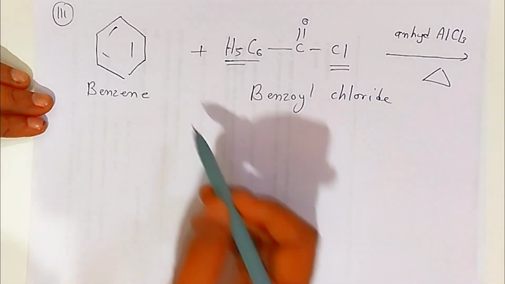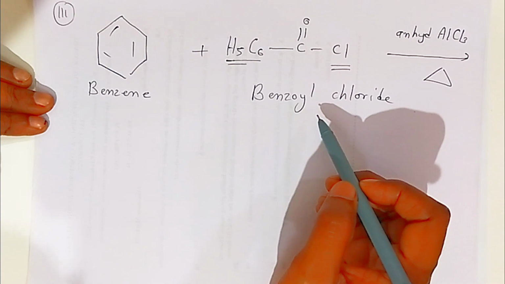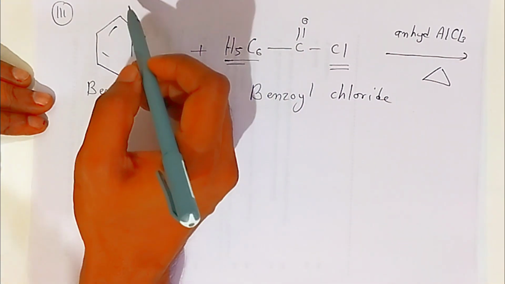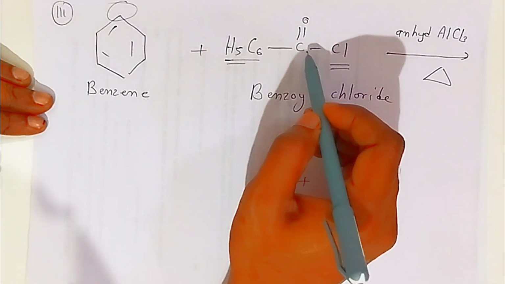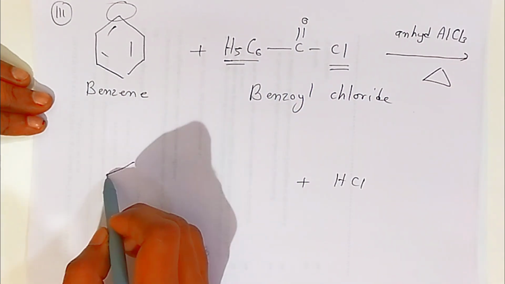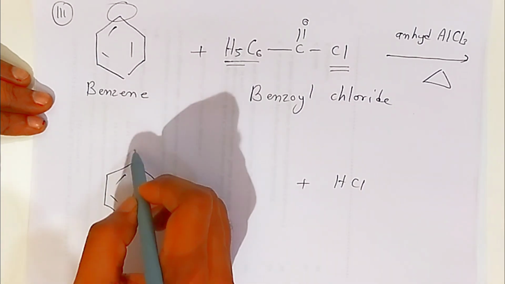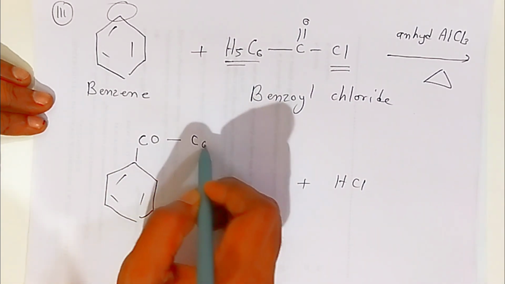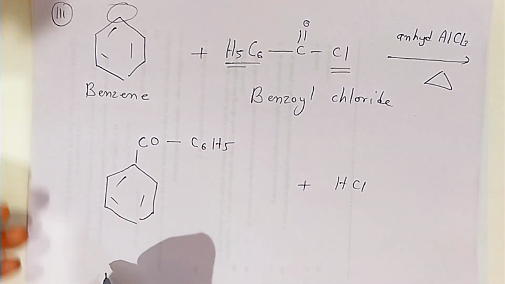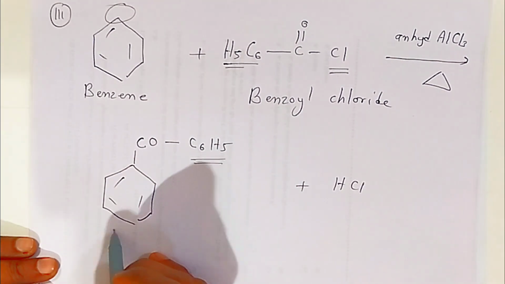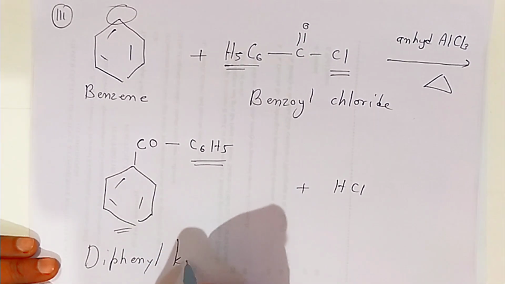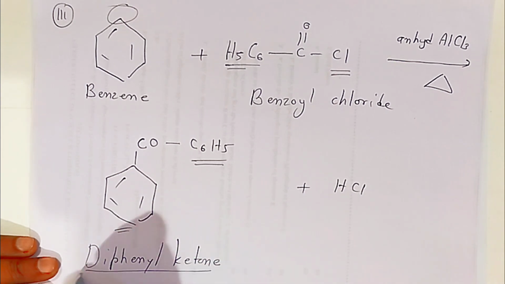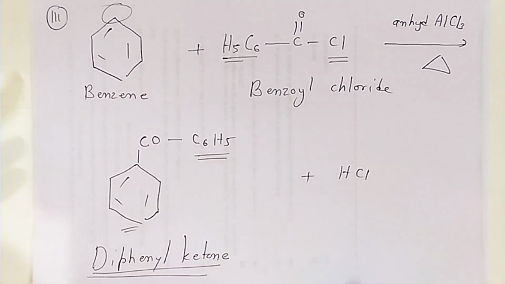What happens, students? This chlorine of benzoyl chloride will combine with the hydrogen of this benzene and form HCl. And this carbon of the carbonyl will combine and form COC6H5 like this. This is phenyl, this is also phenyl, so it is diphenyl ketone. So students, this way we have prepared aldehyde and ketone from hydrocarbons.